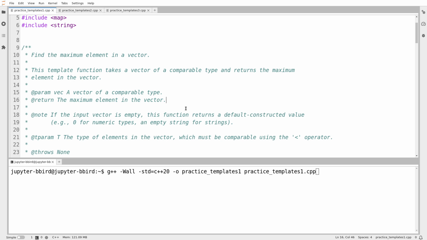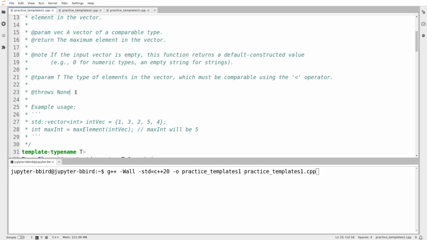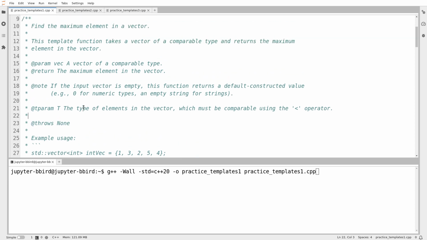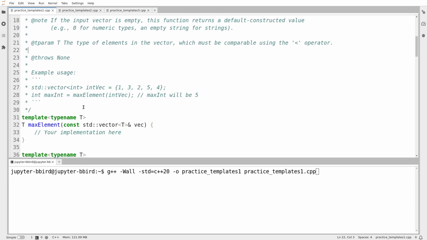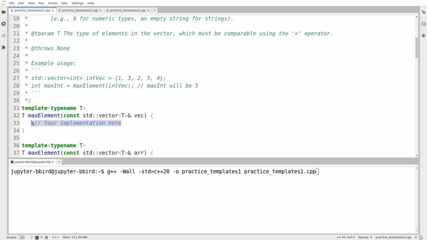If the vector is empty, I'm going to return, oh, that's too bad. I'm going to return a default constructed value. I'd rather that it throw an exception, but this is also a valid policy. So what it's saying is T is the element type of the vector. So I want a default constructed instance of T. This function throws nothing. This is a much more formal specification than we're used to. So I'm glad it was able to turn that around. All right, so max element.